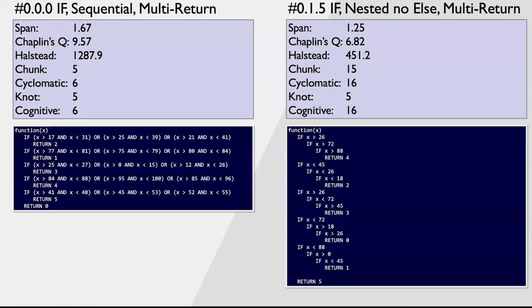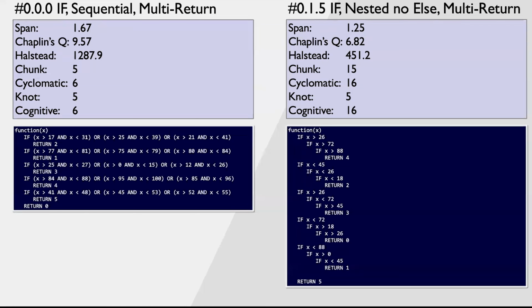Now keep in mind, these metrics are often interrelated. For example, Chapin's Q measures, among other things, the number of variables used in a function, and increasing the number of variables to increase Chapin's Q also tends to increase the number of source lines of code, which is a volume metric. Here's a couple examples of functions that were related by just a small number of parameters.